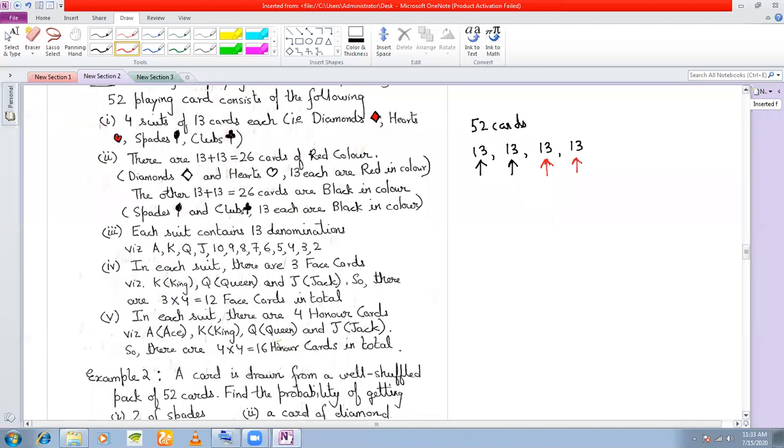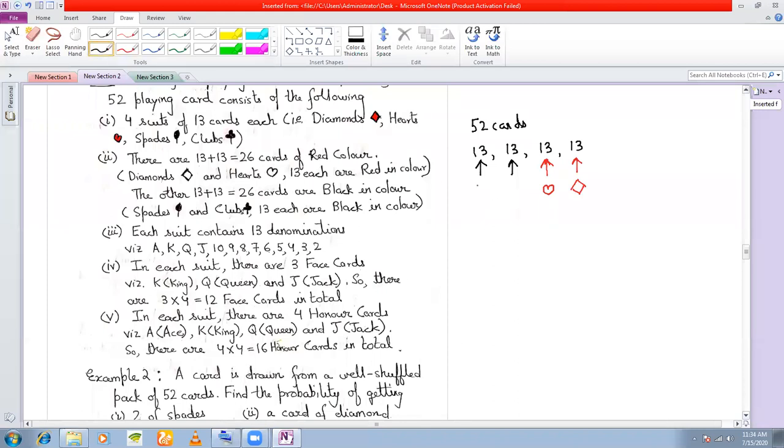Okay. So I have 13 cards in each of these suits. Two are black and two are red. Hearts are red, diamonds are red. And what are those that are black?